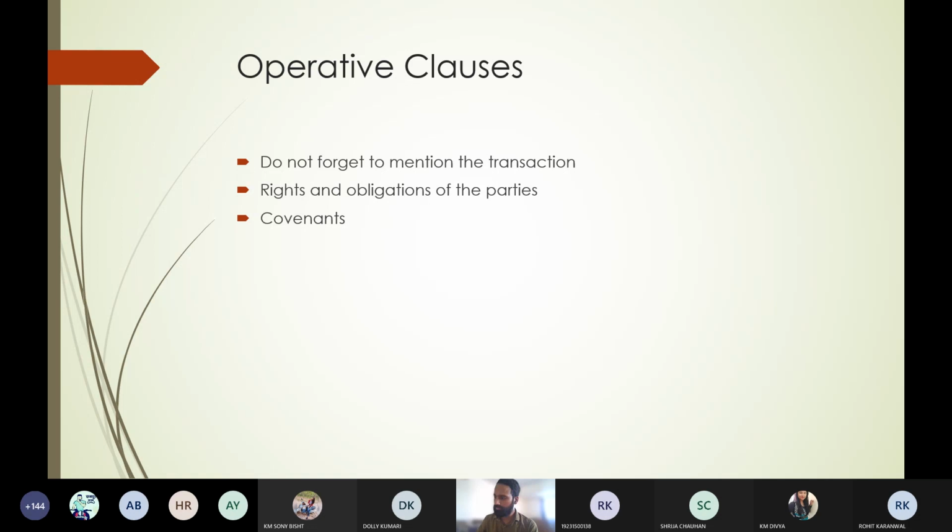Next comes covenants. So what are the covenants? Covenants are a small portion, a small kind of stipulation in the contract, about what we are going to do. Sometimes you see in the contract that there are certain kinds of directions.